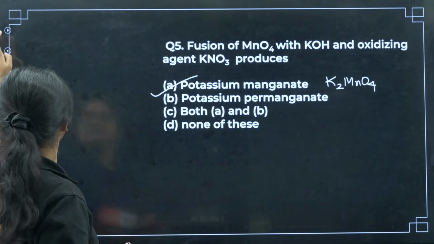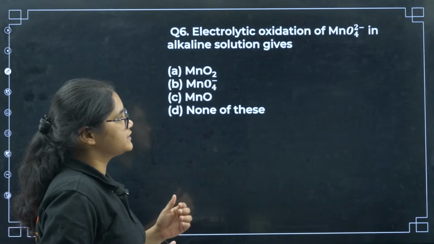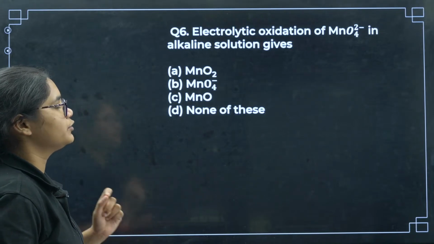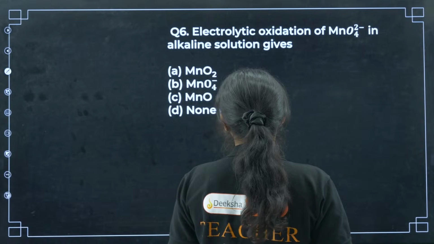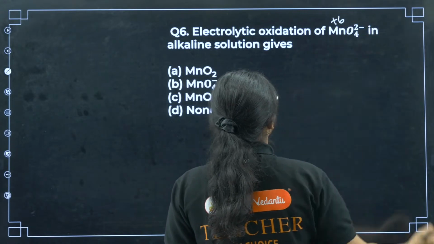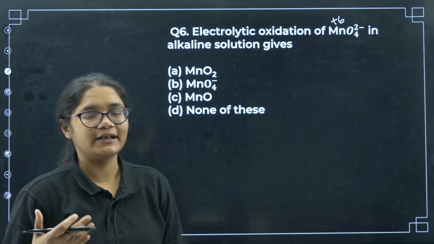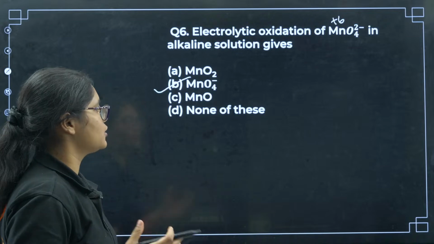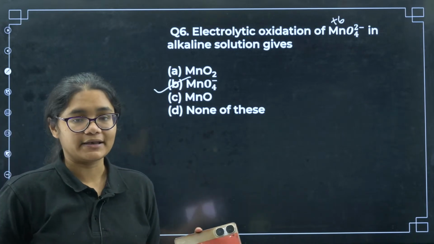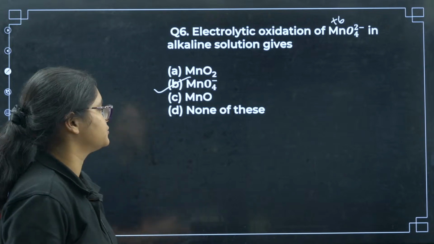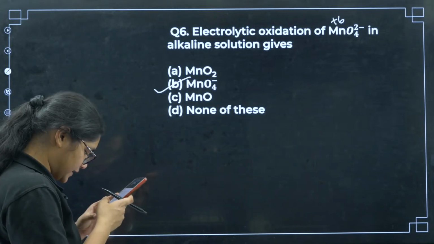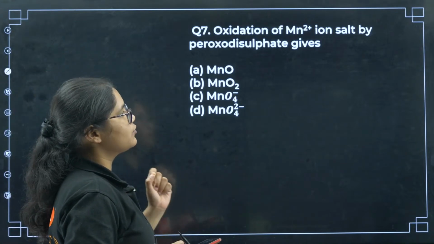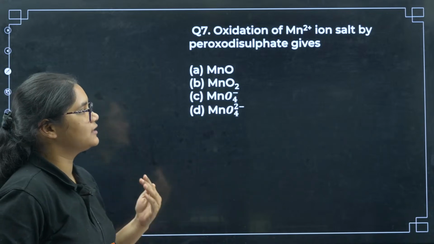Okay, next question number 6. Electrolytic oxidation of MnO4 2- in alkaline solution will give you what? If you see here, we have MnO4 2-, so if you do electrolytic oxidation, it gets converted to MnO4-, right? That is your preparation of permanganate ions through the electrolytic method. Option B here, I think it is correct. Okay, very good.